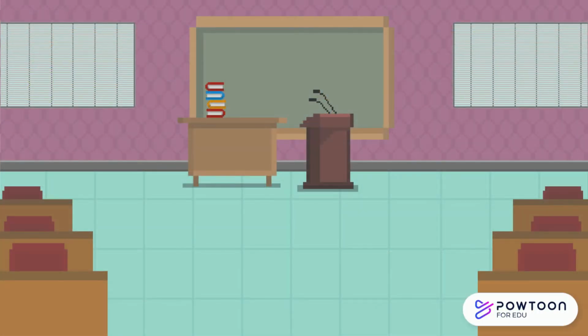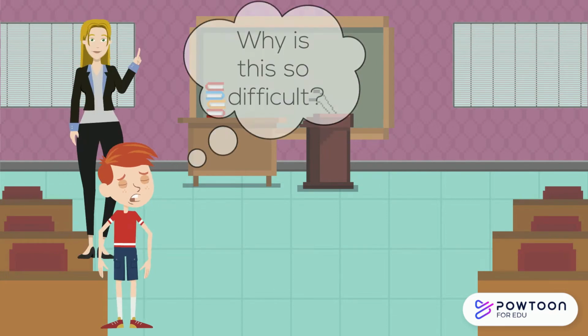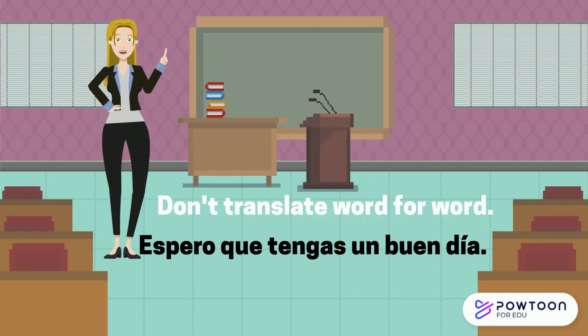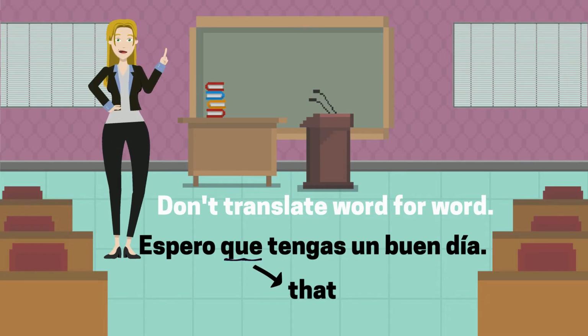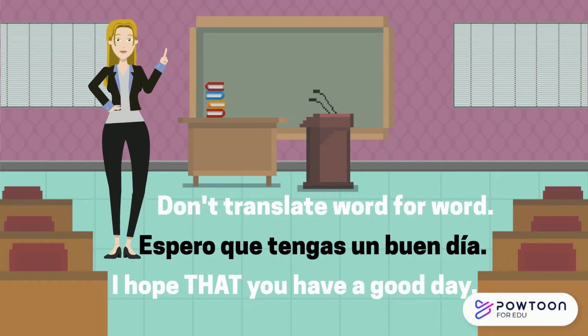Now, I find the most difficult part of learning the subjunctive for my students is they try to translate it word for word. It doesn't work that way because in English, we often leave out that word that. For example, espero que tengas un buen día literally translates to I hope that you have a good day. But in English, we often just say, I hope you have a good day.